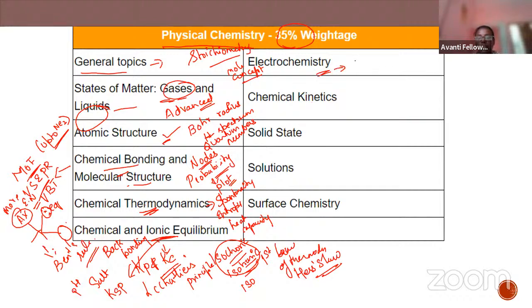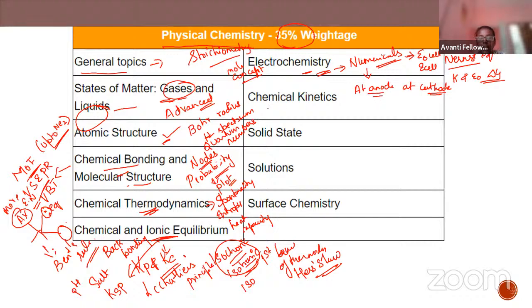Electrochemistry, you can expect numericals based on this, whether integer type or numerical questions. Be thorough with the calculation of E naught of cell and E cell, the Nernst equation, and the relationship between K, E naught and delta G. All these are important, and be clear about which substance gets deposited at the anode and which at the cathode.